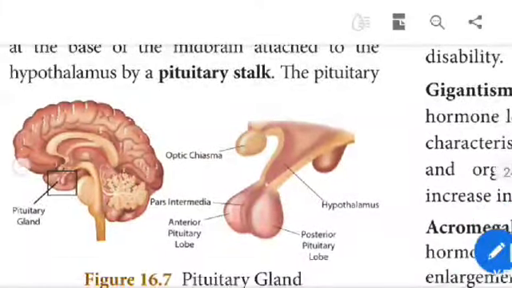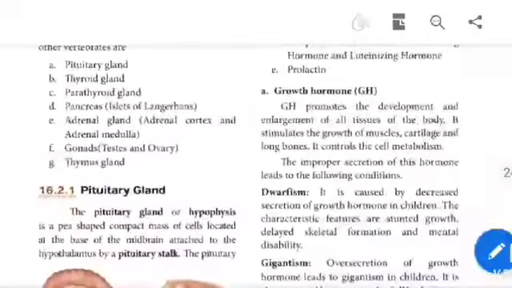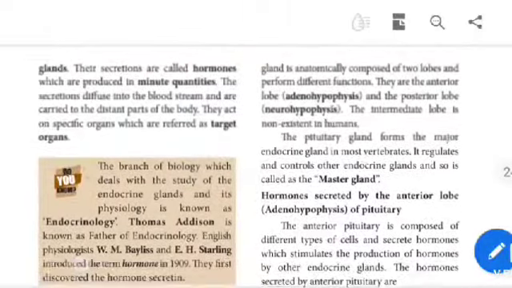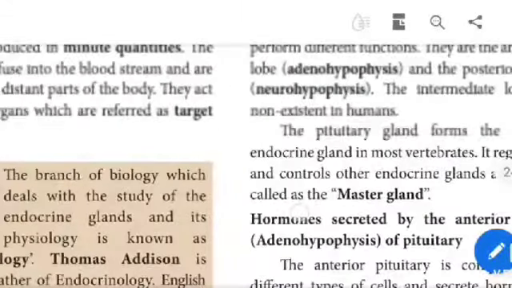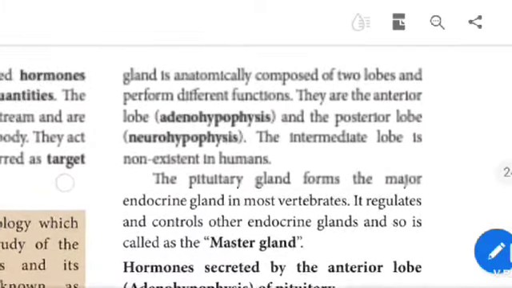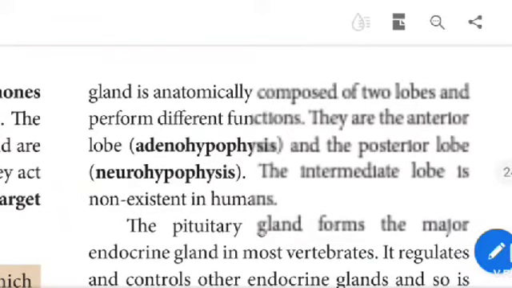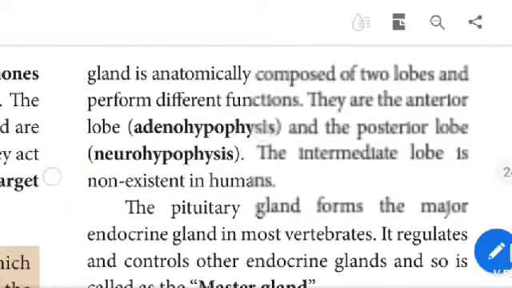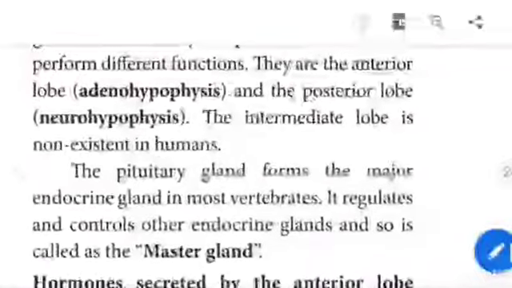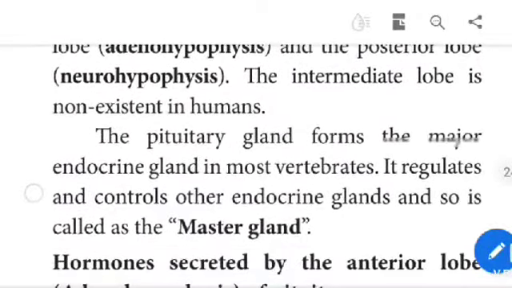The pituitary gland is anatomically composed of two lobes that perform different functions. They are the anterior lobe, adenohypophysis, and the posterior lobe, neurohypophysis. The intermediate lobe is non-existent in humans.